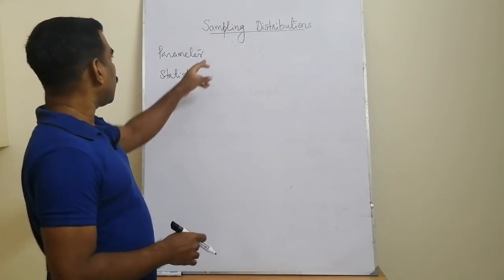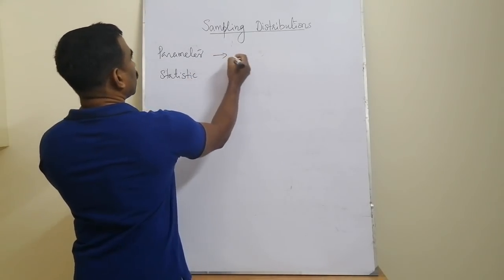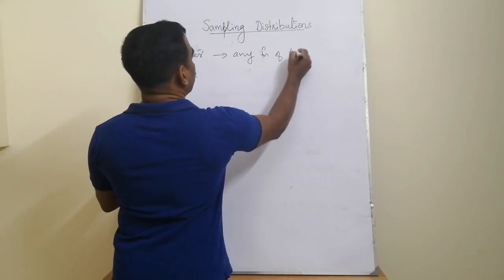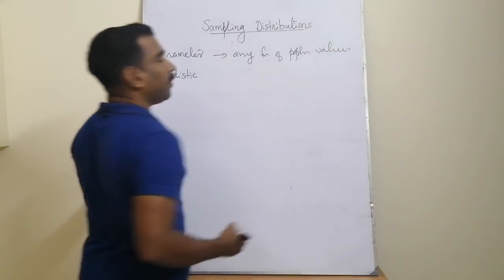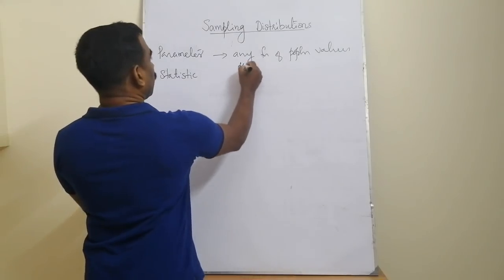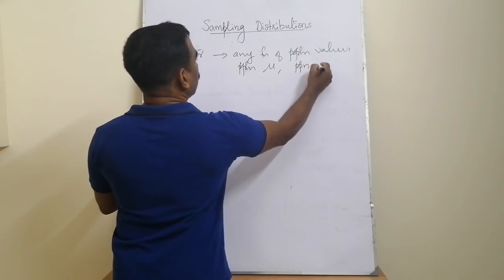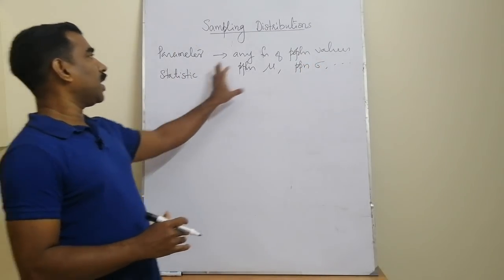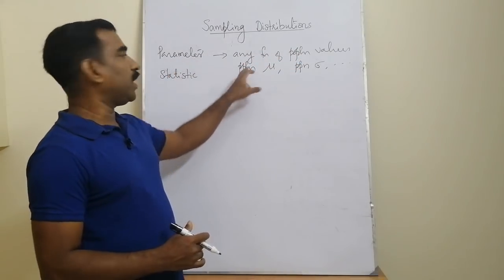Another two important definitions are parameter and statistic. Any function of population values is called a parameter. For example, the population mean mu, or the population standard deviation sigma, etc. That means any value computed from the whole collection of data is called a parameter value.